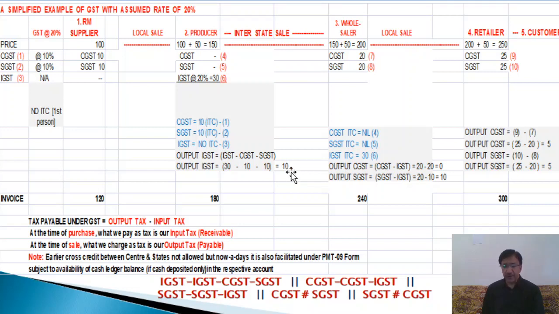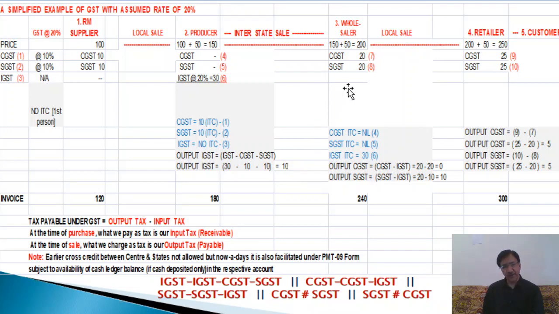So to whom will it be paid? To the government. Which government? Now you see it is IGST 30 payable, so 30 minus 20. How much balance remains? Balance 10 rupees remains on the part of IGST. So it is the balancing part of IGST. Hence it will be payable as IGST tax to the central government, because IGST also goes to the central fund, but in the account of IGST. Okay, I think that you can follow it.